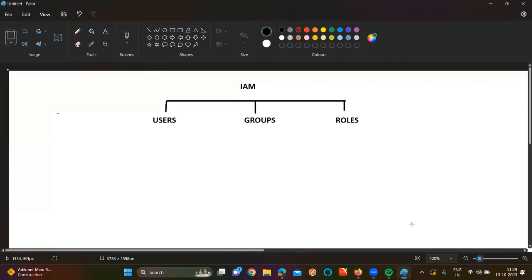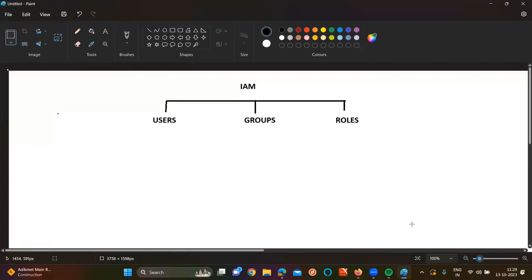Whenever I give IAM credentials, can you share the credentials with other people? But role is not like that. A single role you can create and you can distribute to multiple people. Is the point clear? It is a very, very peculiar point you need to understand. We cannot share the IAM users, but we can share the IAM roles. IAM user is having the credentials, whereas IAM roles are not. Once you create the IAM user, it is going to work till the project end, but role is not like that.